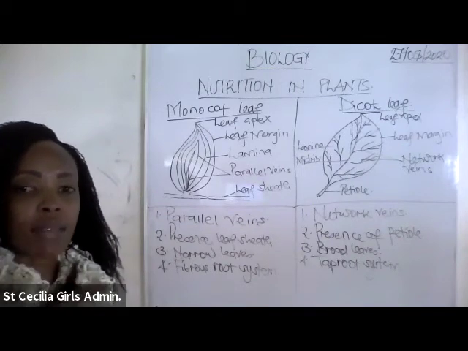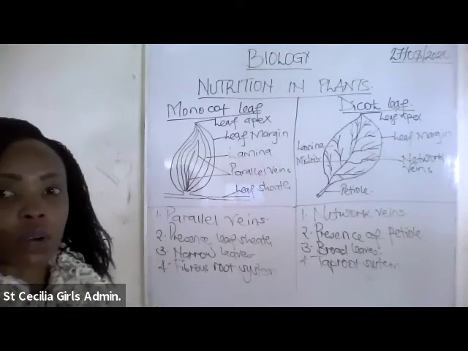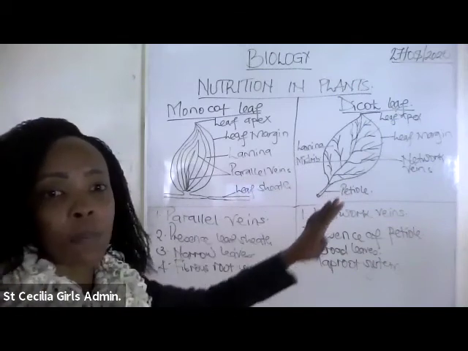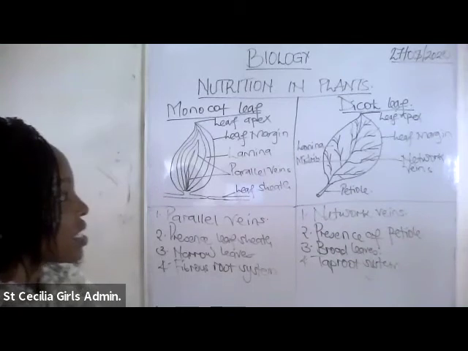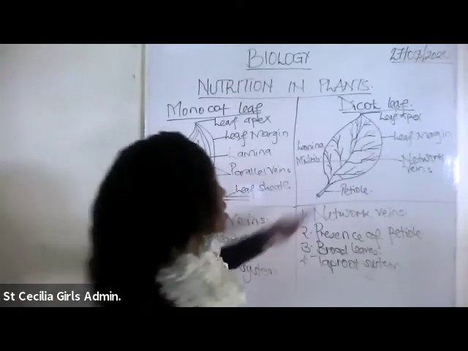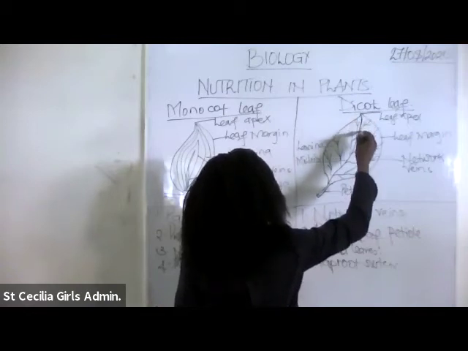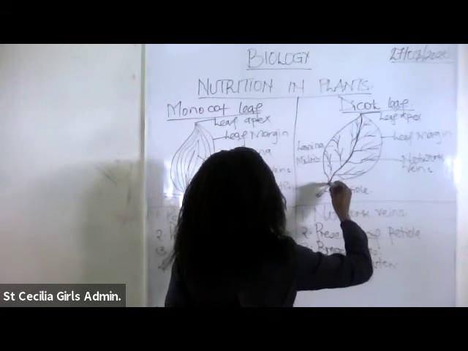Because I have said lamina is the surface. So the other difference is the midrib, like has been said. It is very evident. If you look at our dicot, I don't know whether it's very clear to every one of you, but you can see that we have a midrib. This line that is running from the leaf apex going towards the leaf petiole.